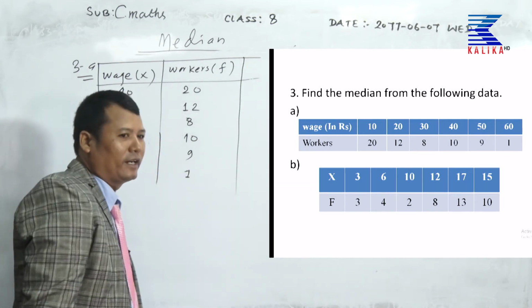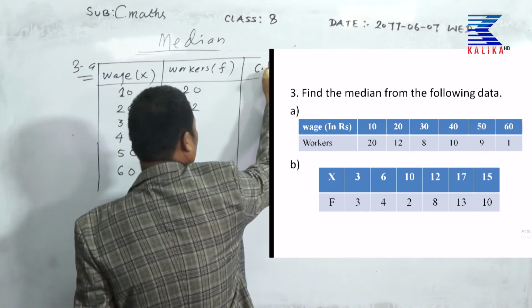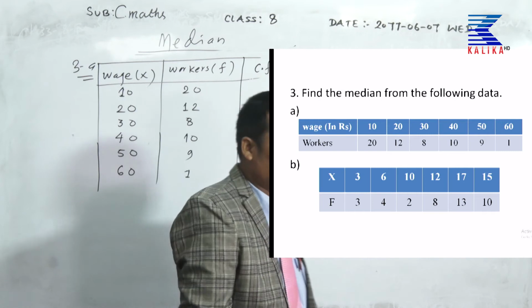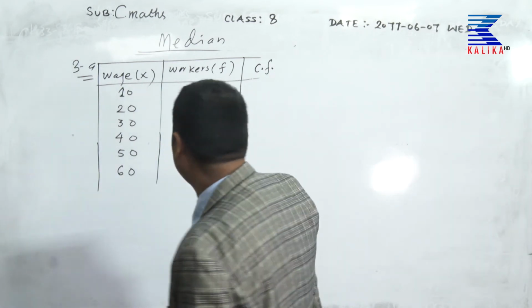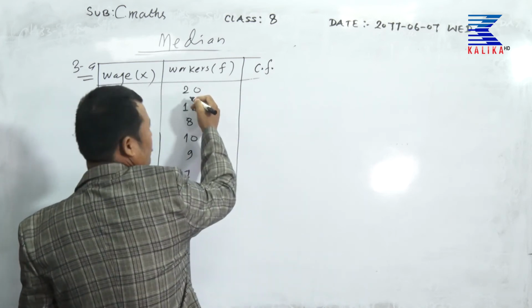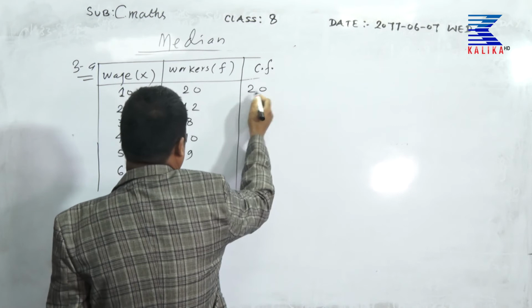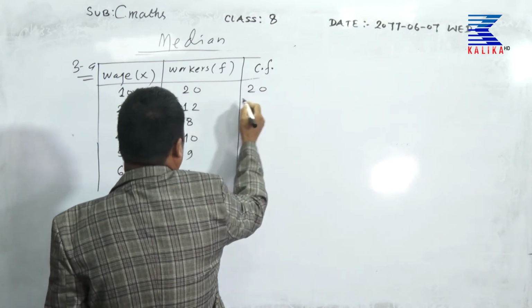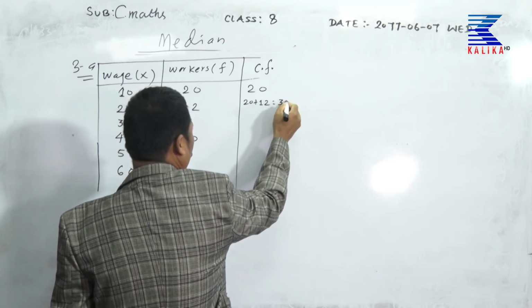Now you write here CF. CF means cumulative frequency. First is 20, 20 plus 12, 20 plus 12 is what? 32.